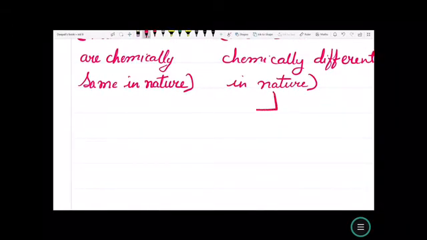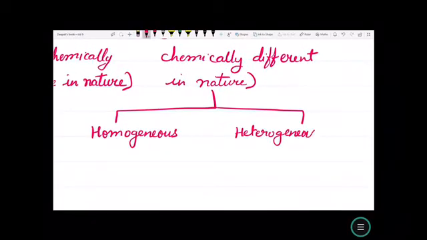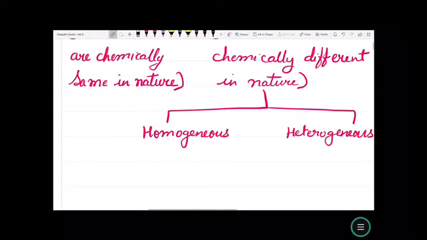Now, this mixture is again of 2 types, homogeneous and heterogeneous. Homo means uniform or same.